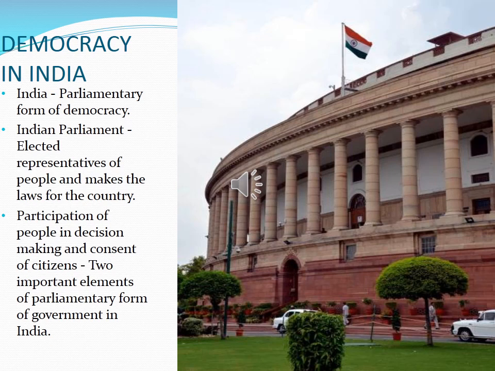Democracy in India. India has a parliamentary form of government. In a democratic form of government, there are two types: one is the parliamentary form and the other is the presidential form. In the parliamentary form, the electorate, legislature and executive act independently. In the presidential form, the executive and the legislature are under the control of the electorate. The parliamentary form of government is followed in India and England, while the presidential form is followed in America and France. India adopted the parliamentary form of democracy.